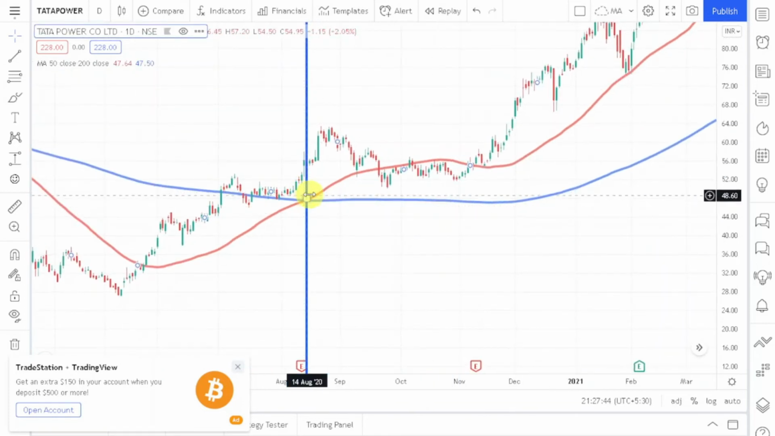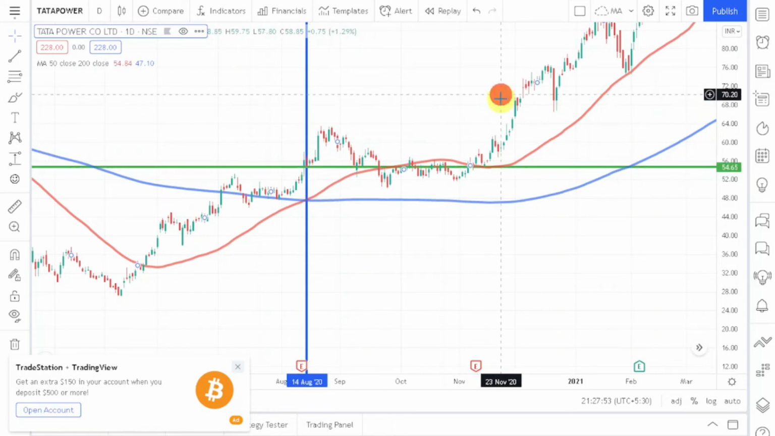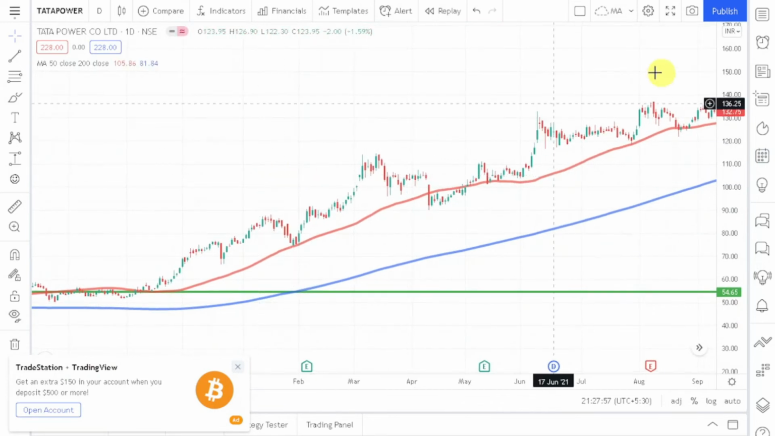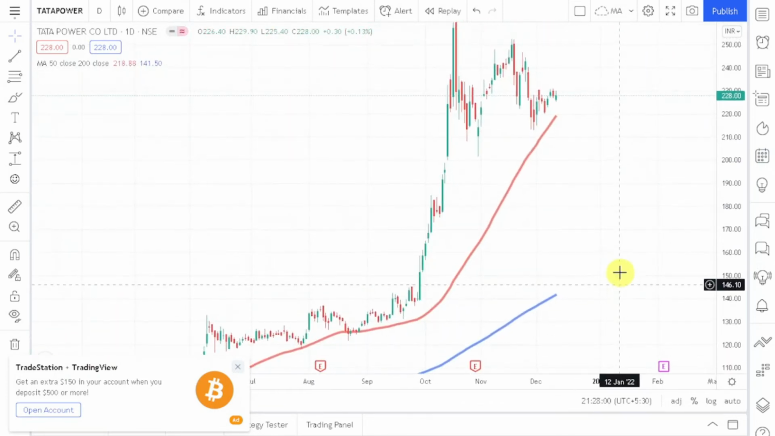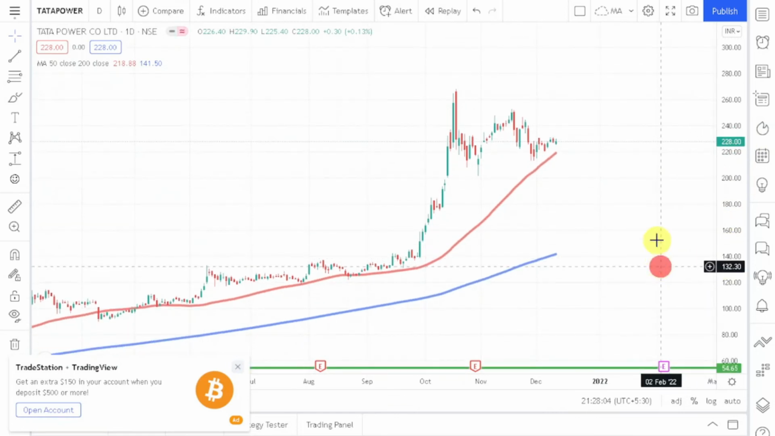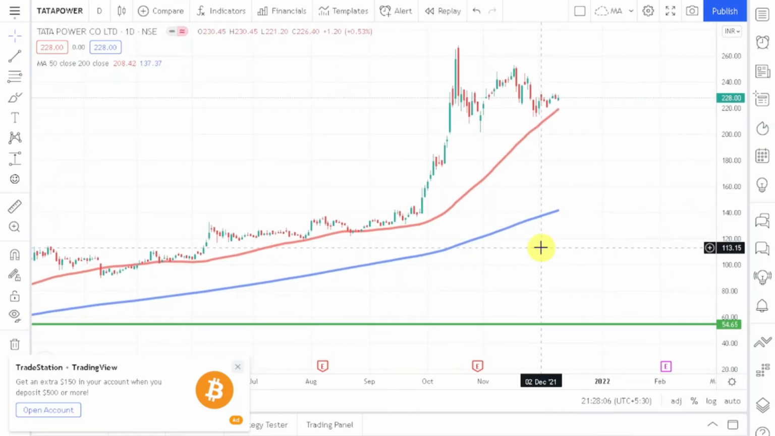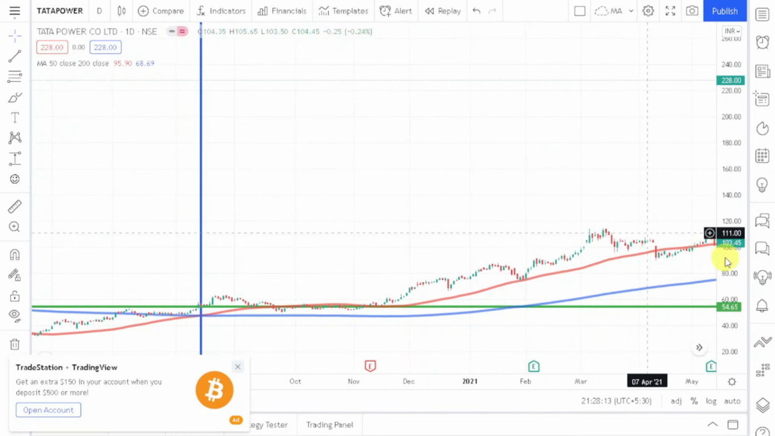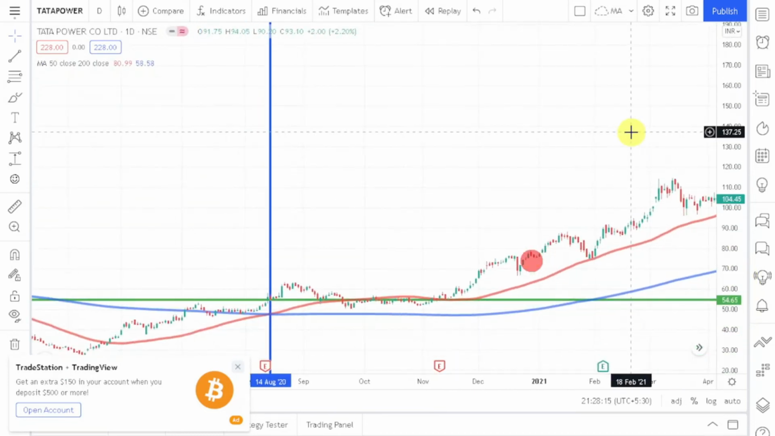So at this point this thing happened, and a buy signal got generated. This buy signal got generated when the Tata Power stock was around 55 rupees. You can see that after that the stock went up and up, and now it is standing at 228 rupees. So you can see how good the returns this stock has given, and the power of mechanical trading systems that you can make from simple moving average crossovers.